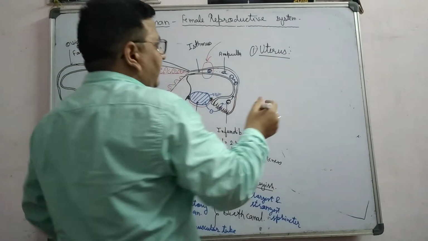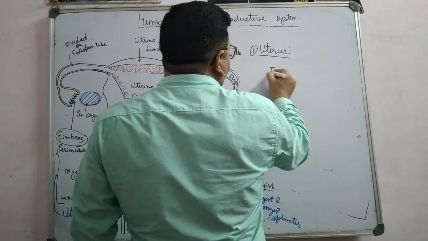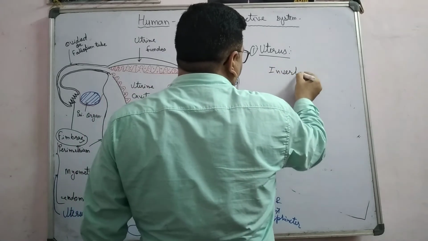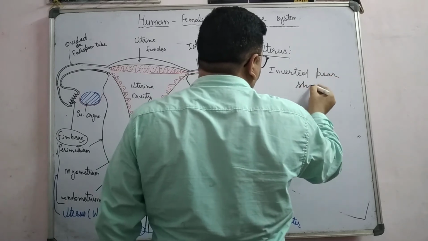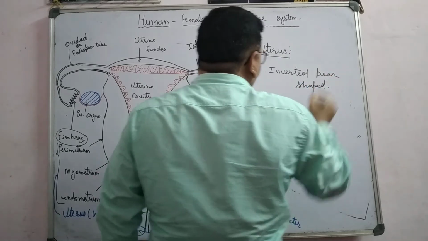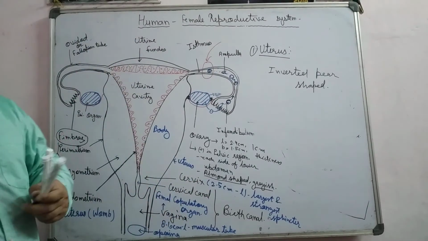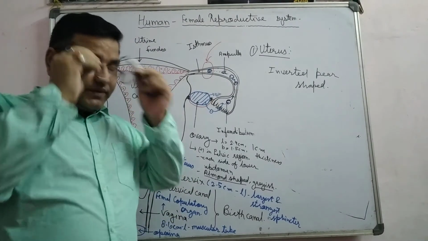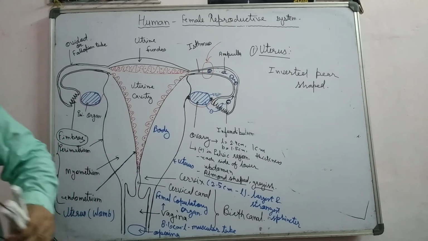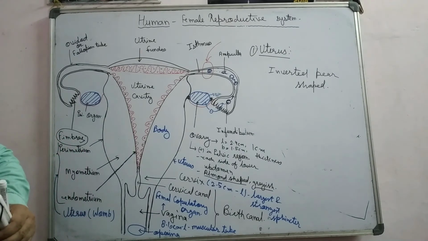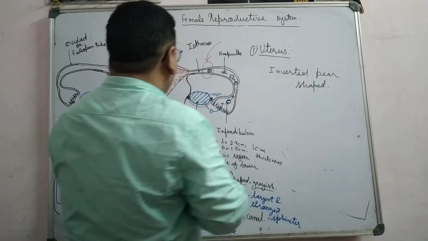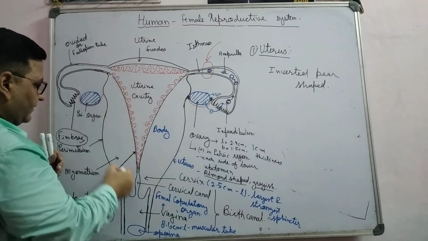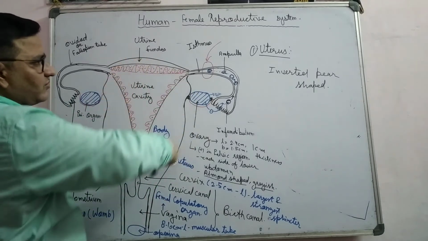It is inverted pear shaped. If you observe the diagram, it looks like a bag-like structure. This is an inverted pear-shaped, bag-like structure.